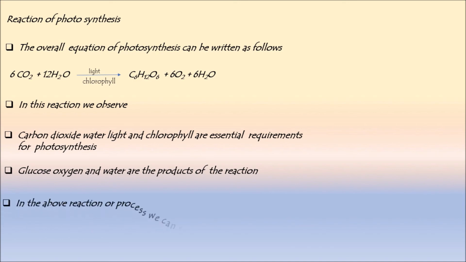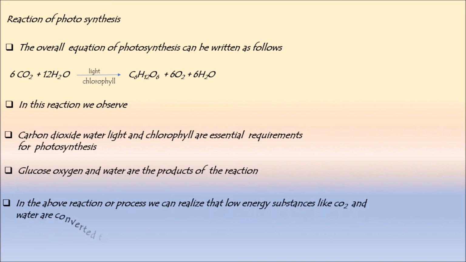In the above reaction or process, we can realize that low energy substances like carbon dioxide and water are converted to high energy compounds. So what are the low energy substances here? Carbon dioxide and water are converted into high energy compounds. What is the high energy compound in the above equation? Glucose is the high energy compound.